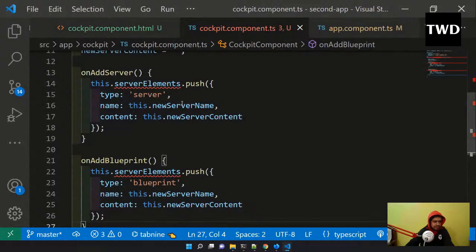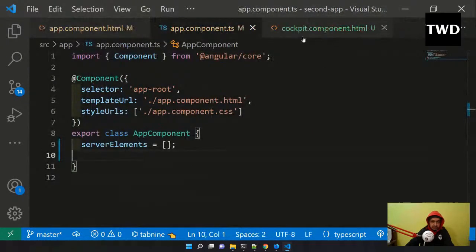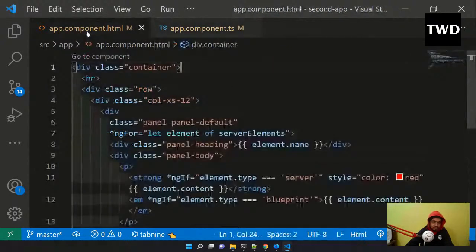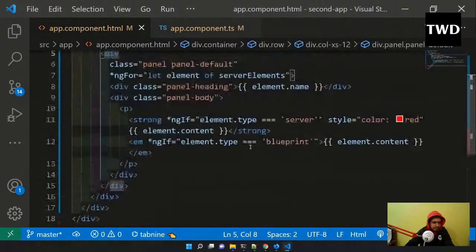We are going to fix it, but for now let me close it. We are going to move the rest of the file also from the app component. We created another new thing, which is the server element component. This will be the primary component, and everything else will come from there. Here also this access will come, and here this div is there, after this access, which is showing me everything.